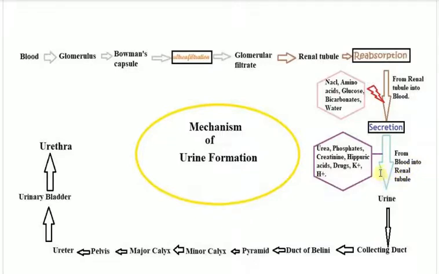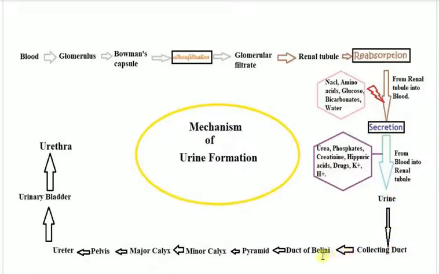You have already learned this before. So urea, phosphate, creatinine, hippuric acid, drugs, potassium, hydrogen ions, and also pigments, no? They are taken from the blood into the renal tubule, because whatever comes in the renal tubule forms our urine. Okay, and then this urine goes to the collecting duct.